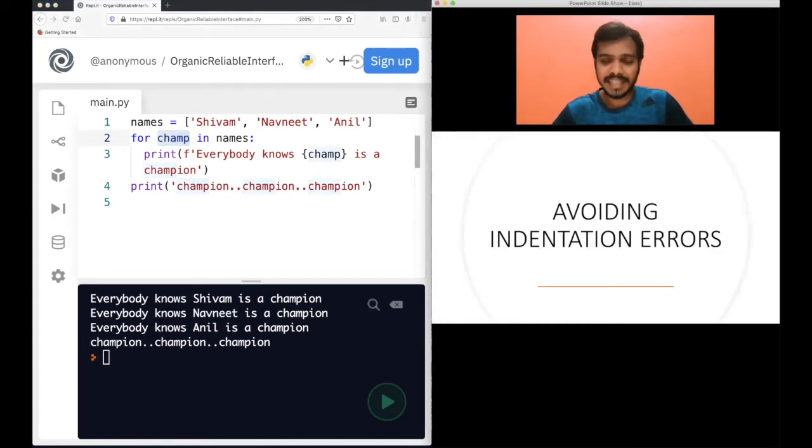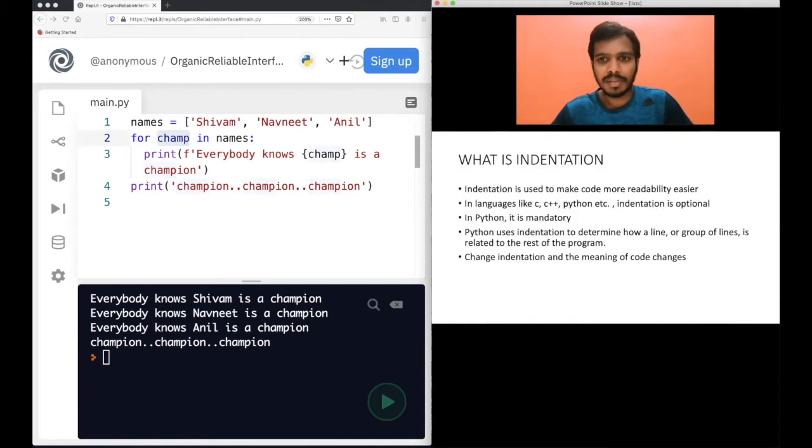Okay, next one is very important: avoiding indentation errors. Now you will think, what is indentation? I do not know about this, for the first time I am hearing this word. So let me explain this. What is indentation? Indentation is used to make code more readable, so that if anyone sees your code, they can easily read it. That's why indentation is important.